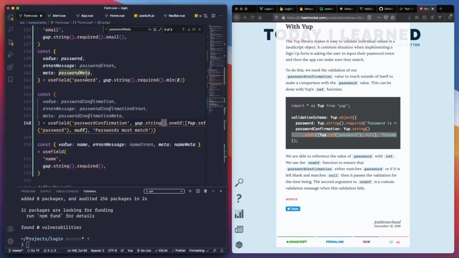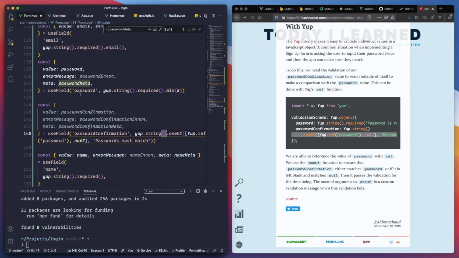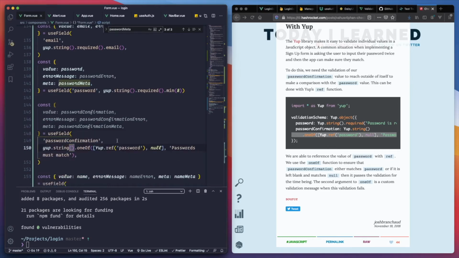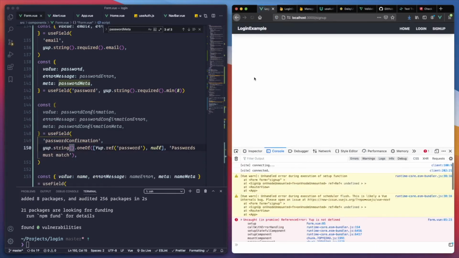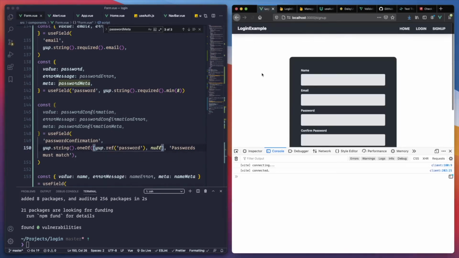Reference password. The other one is called password. Right. Now let's refresh this and something's wrong. Job is not defined. Oh, because we have job in lowercase here. There you go.